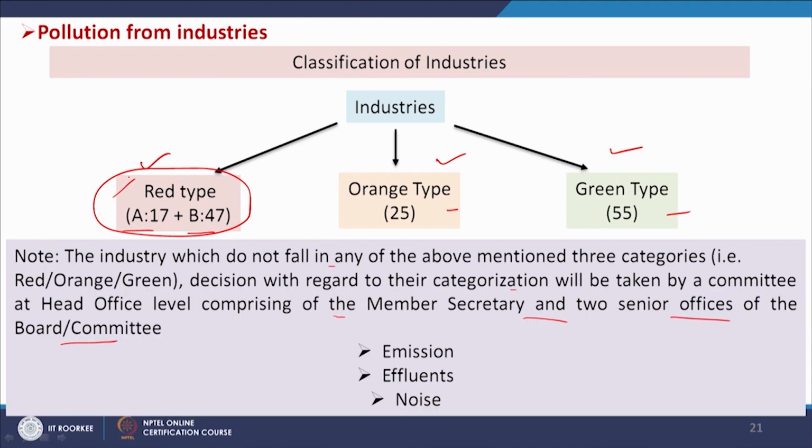Because their pollution generation will be more and it will have more impact on human health. So, more stricter norms will be applicable. Okay. So, that is the reason to categorize these industries, and grossly polluting industries are basically under the red type industry, those that produce extensive pollution. Okay. So, their amount is also high and their type is such that the pollutants are very harmful to human health and other animals as well.